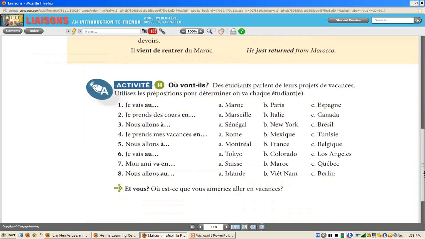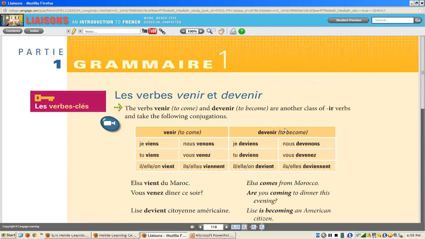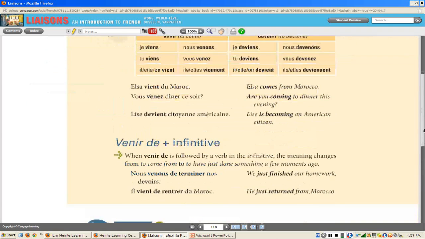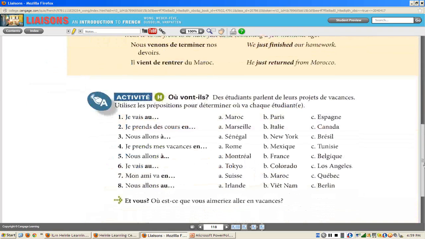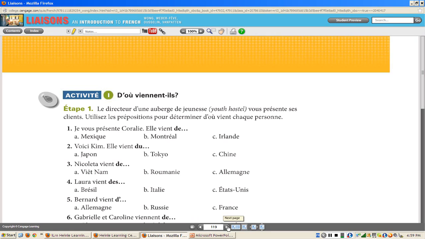Before I show you the verbs for this part of the grammar, I just want to emphasize that a lot of these activities continue to help you learn the different countries and cities and to practice, and they hold your hands. So as you walk through the activities, it really helps to walk you through. For example, you start here, je vais au, and then you have to decide, which is the masculine country. It helps just to go through slowly.